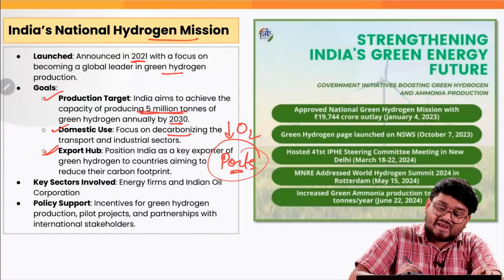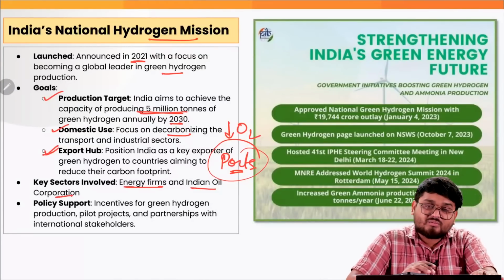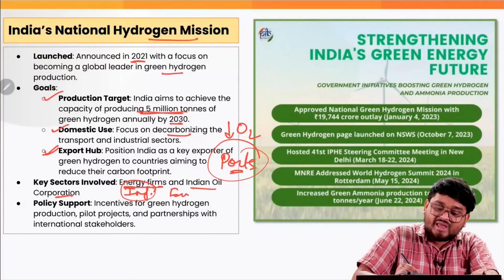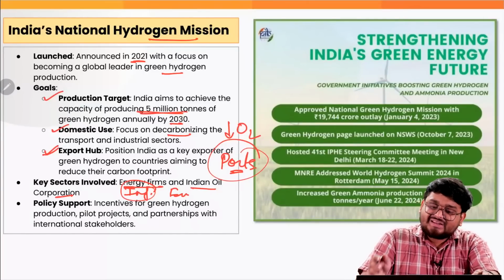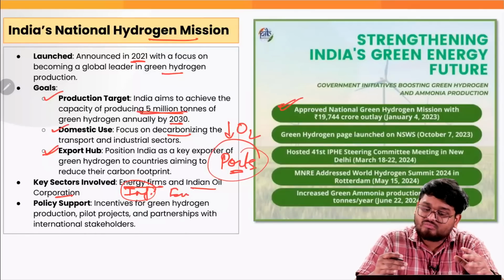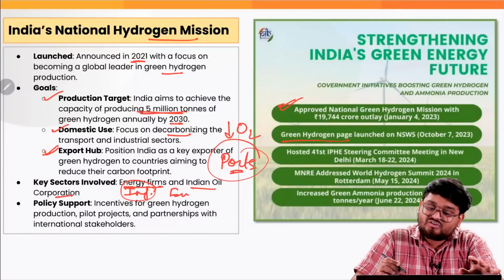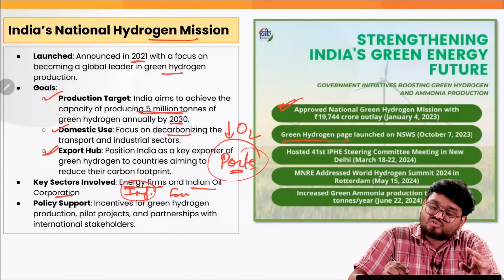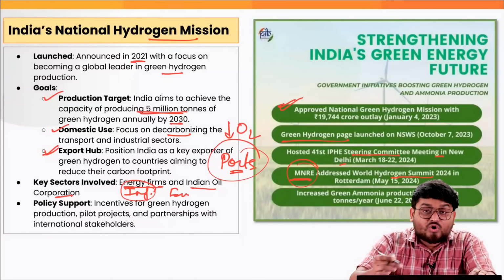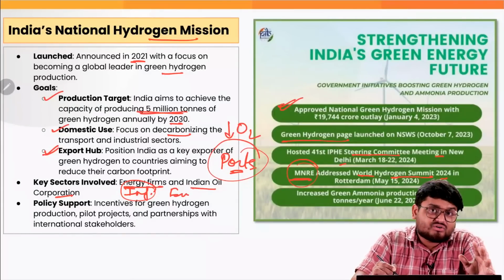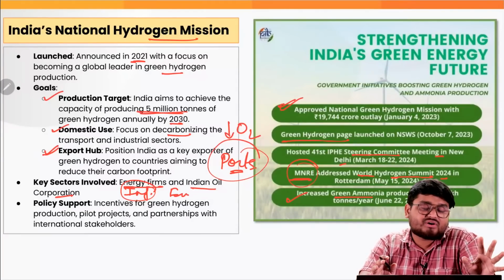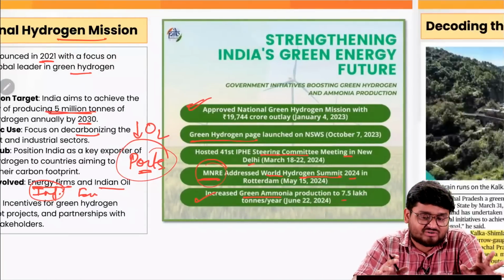The key sectors will be the energy sector and Indian Oil Corporation, which is promoting better infrastructure when it comes to energy, correct? Apart from this, India has also approved various projects such as the green hydrogen hub, right? Also, the steering committee meeting in New Delhi on green hydrogen, also the World Hydrogen Summit 2024, and increasing green ammonia production to around 7.5 lakh tons per year.